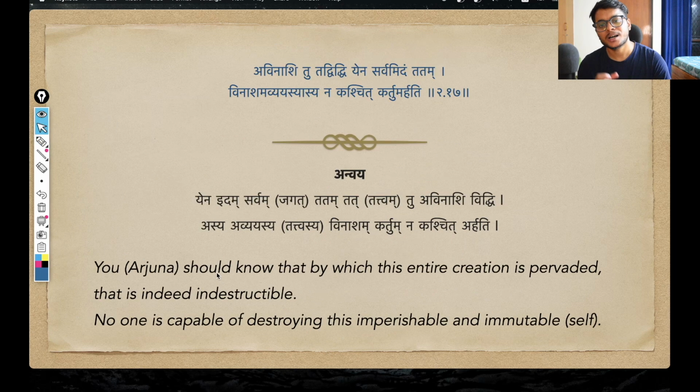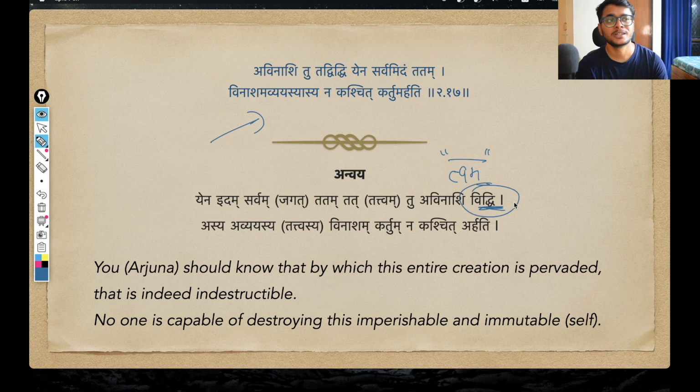Let us quickly see the anvaya along with the translation now. And see, even if this shloka does not explicitly mention tvam, that tvam vidhi. So even if this tvam is not explicitly mentioned, due to this form vidhi, it is clear that it is the Madhyama Purush Ekvachana form. So it is very clear that Krishna is directly speaking to Arjuna.